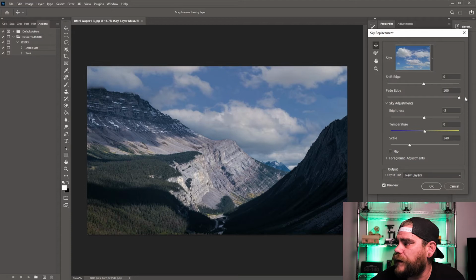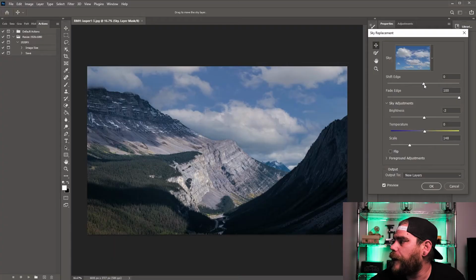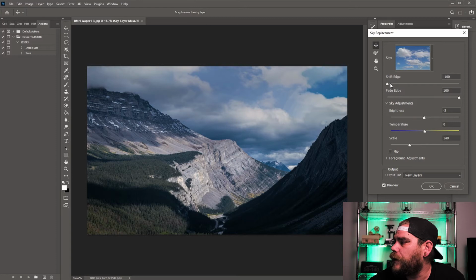Right now it's already at 100. You can bring it down, and then you can see along the mountain line here that it's more defined. But it's all personal preference. You call the shots when you're editing your photos, right? So, got shift edge up here as well, and yeah.